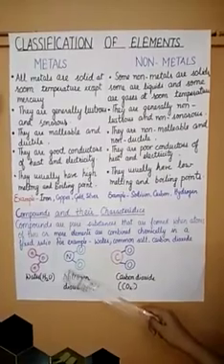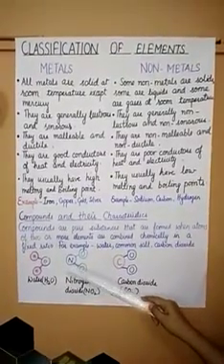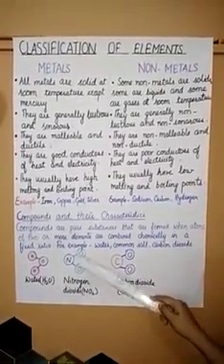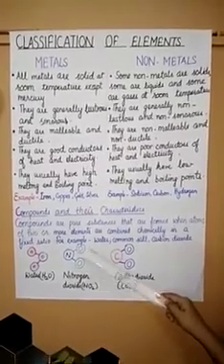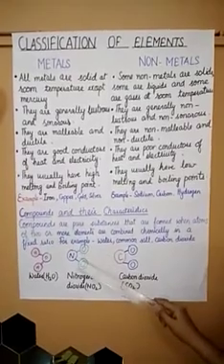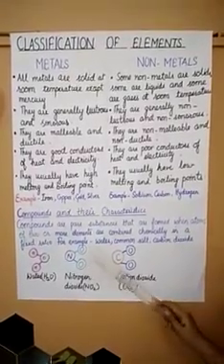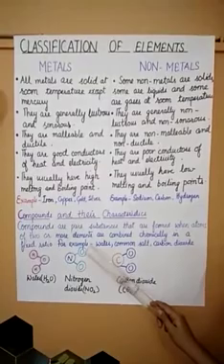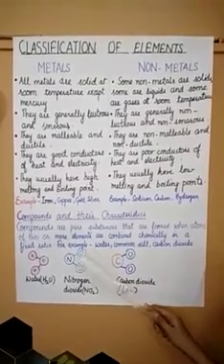We cannot separate nitrogen and oxygen by boiling or by filtration. We can separate the elements of a compound by chemical methods. By using the chemical methods, we can separate these elements, nitrogen and oxygen.